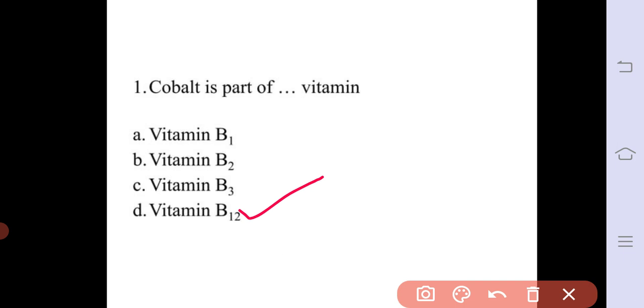Other options are vitamin B1, B2 and B3. Vitamin B1 is called thiamine, vitamin B2 is called riboflavin, vitamin B3 is called niacin, vitamin B5 is pantothenic acid, vitamin B6 is pyridoxine, vitamin B7 is biotin and vitamin B9 is folic acid or folate. So the correct answer for the question is vitamin B12, where there is a presence of cobalt, and it is called cobalamin.